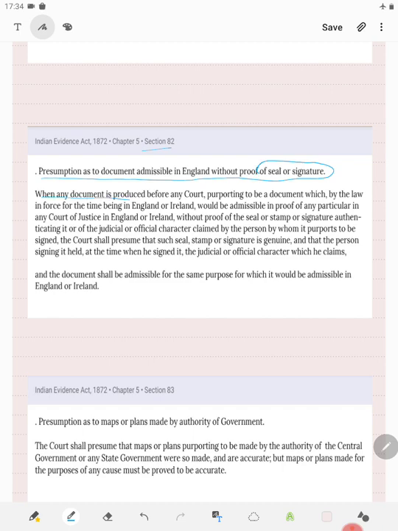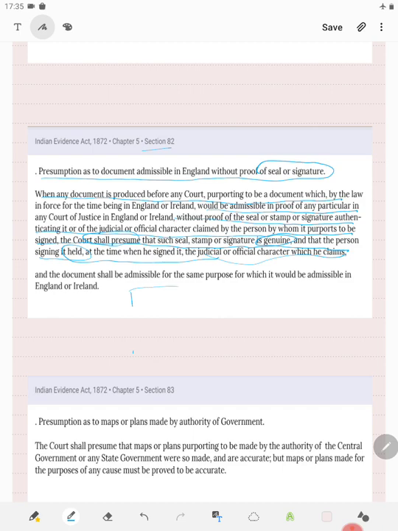So when any document is produced before any court purporting to be a document which by law in force would be admissible in proof of any particulars without proof of seal or signature or stamp authenticating it, or of judicial or official character claimed by the person by whom it purports to be signed, the court shall presume that such seal, stamp or signature is genuine, and that the person signing it held at that time when he signed it the judicial or official character which he claims.